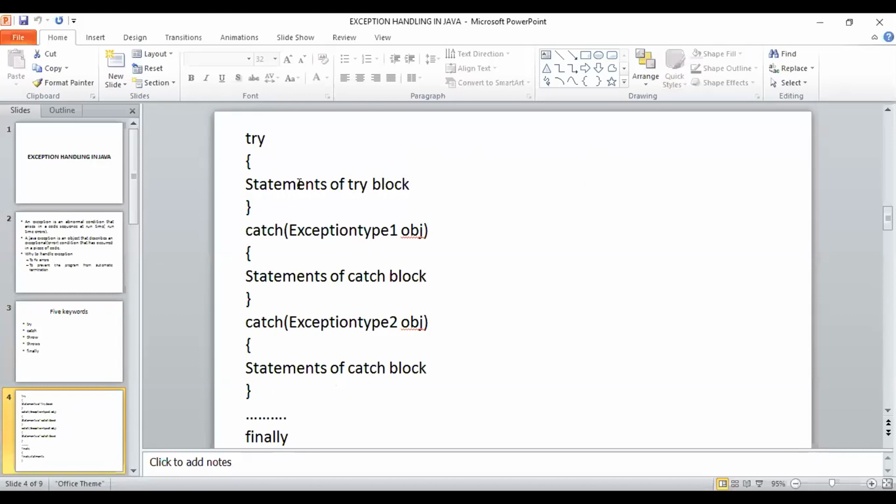We will discuss the finally block later. As of now, for a try block, at least how many catch blocks should be there? One. At least one catch block or one finally block. There might be n number of catch blocks, but at least one catch block should be there for a try.